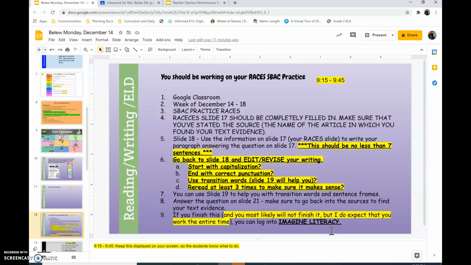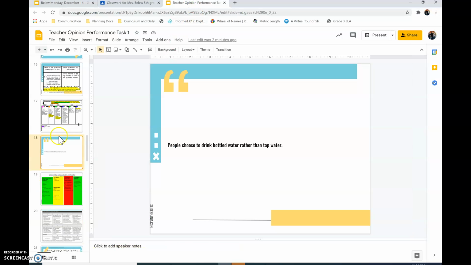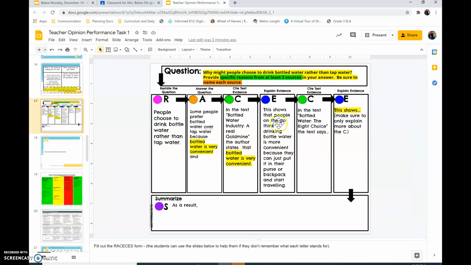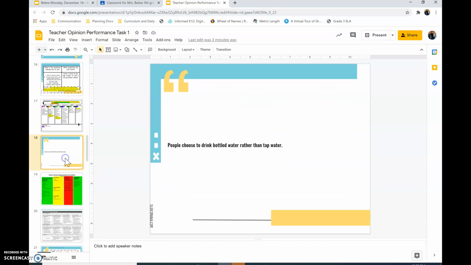Guys, please do not turn this in. Remember, we'll continue working on this even after Christmas break, okay? Do not click turn it in. Work on it the entire time, okay? Make sure you're going back into the text and you're finding that text evidence if you're not done with this. Again, I want to remind you that this slide should be completed today, and this slide should be completed today. Make me proud. Do your best.